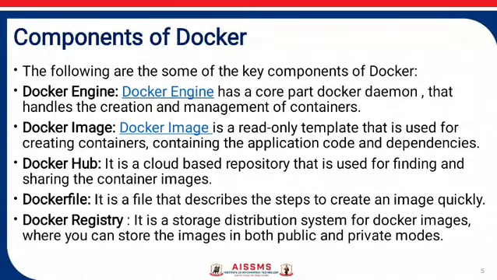Components of Docker. Docker consists of several key components. Docker Engine, the core service that creates and manages containers using the Docker daemon. Docker image, a read-only template containing application code and dependencies. Docker Hub, a cloud-based repository for finding and sharing Docker images. Dockerfile, a file that defines the steps to build a Docker image. Docker registry, a storage system for Docker images, either public or private.